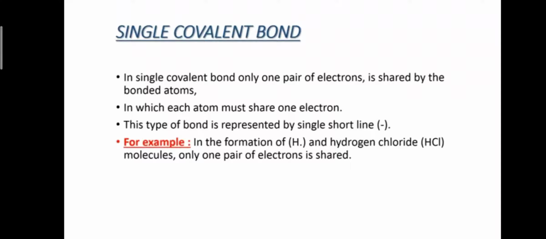Single covalent bond. In a single covalent bond, only one pair of electrons is shared by the bonded atoms, in which each atom must share 1 electron. This type of bond is represented by a single short line. For example, in the formation of H2 and HCl molecules, only one pair of electrons is shared.